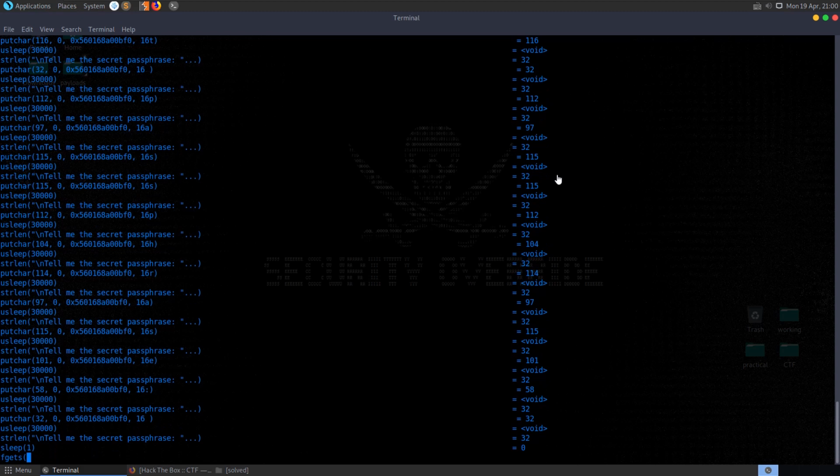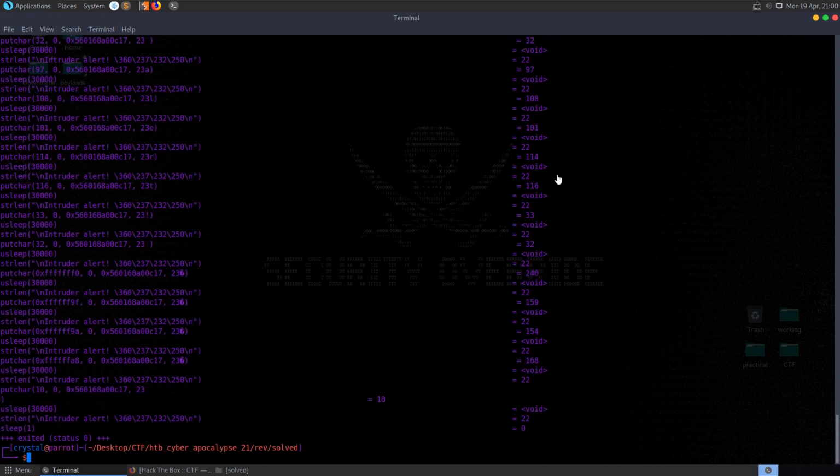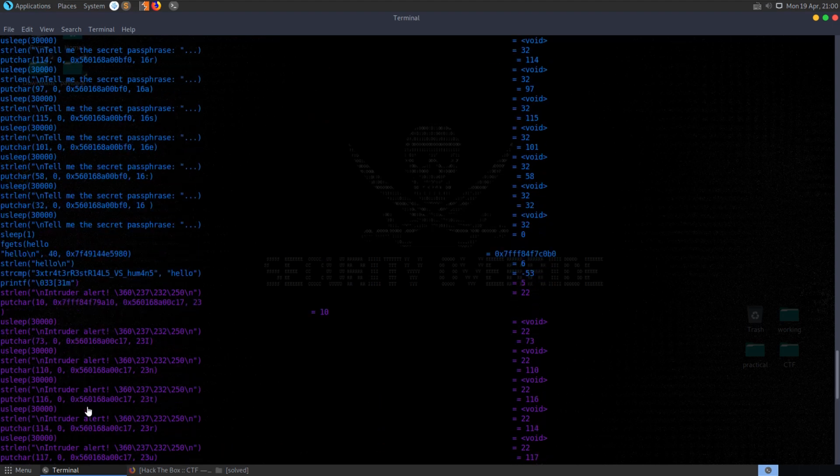It asks for the passphrase there, and we'll say hello. And we're kind of hoping to see if we got a string compare there, and we'll be able to see what string it was comparing it with. Oh, we did get that actually. All right, so you can see it does the string compare. It compared the hello that we entered with this, extraterrestrials versus humans.